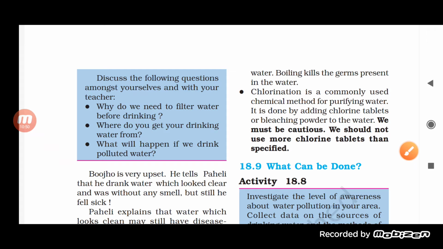So we must be cautious. We should not use more chlorine tablets than specified. Yes, absolutely. More chlorine tablets will increase the chemical in the water. That's why it is important that we must not use a large amount of chlorine tablets.